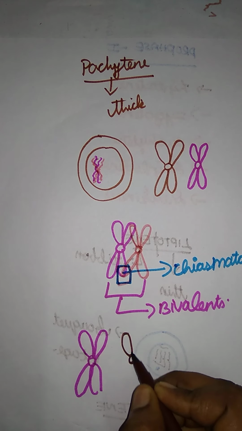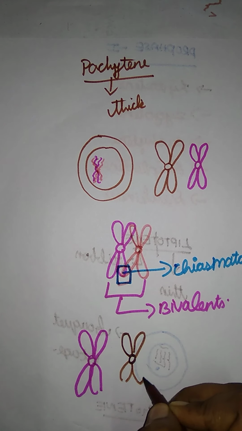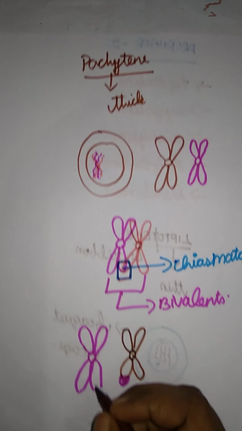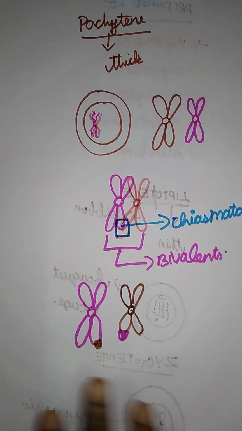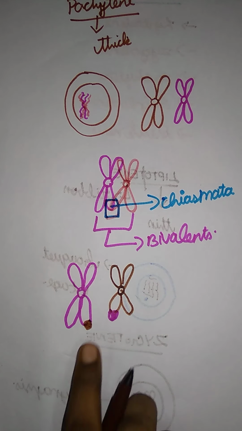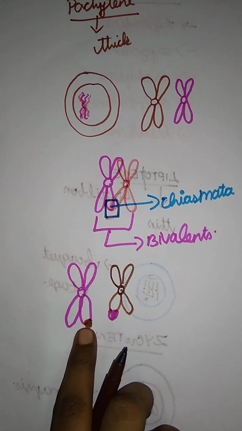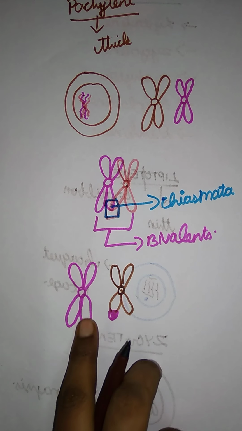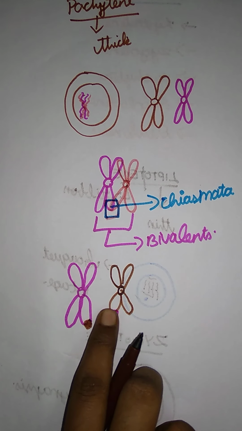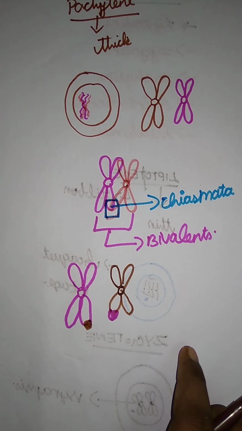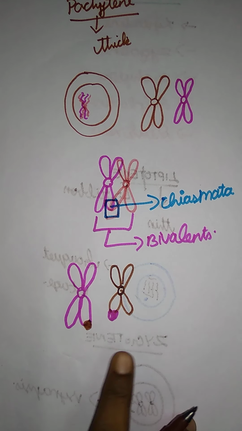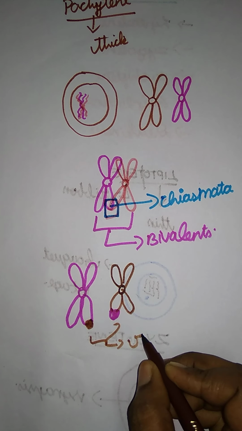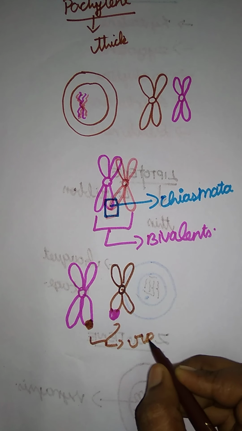Same like that here also. Now what will happen at the end of diplotene? They are sharing genetic material here and there. For example, this is a parent chromosome, this is of a male, and this is a female chromosome. They share the characters of the male and female chromosomes. They carry genetic material to the offspring also. Recombination takes place in this stage. This is recombination, that is, crossing over of the chromosome.